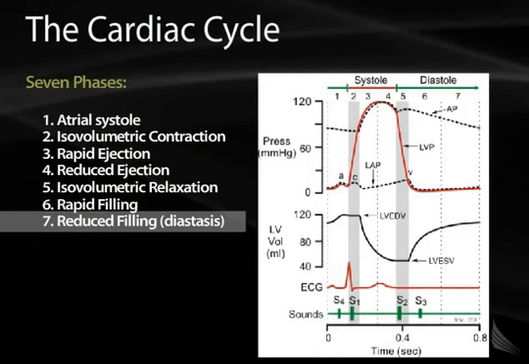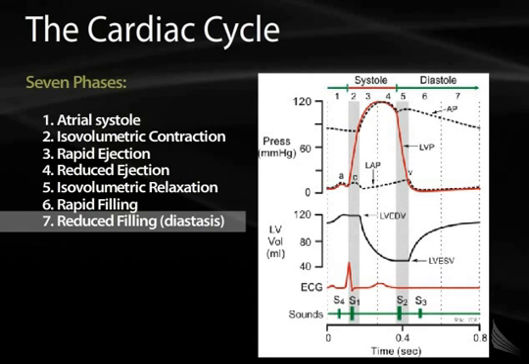This diagram shows systole and diastole on the top with left ventricular pressures, the left atrial pressure on the bottom, left ventricular pressure in red, and aortic pressure at the top in dotted black. The left ventricular volume can be seen just below that. As you can see, during systole, the left ventricular volume decreases.